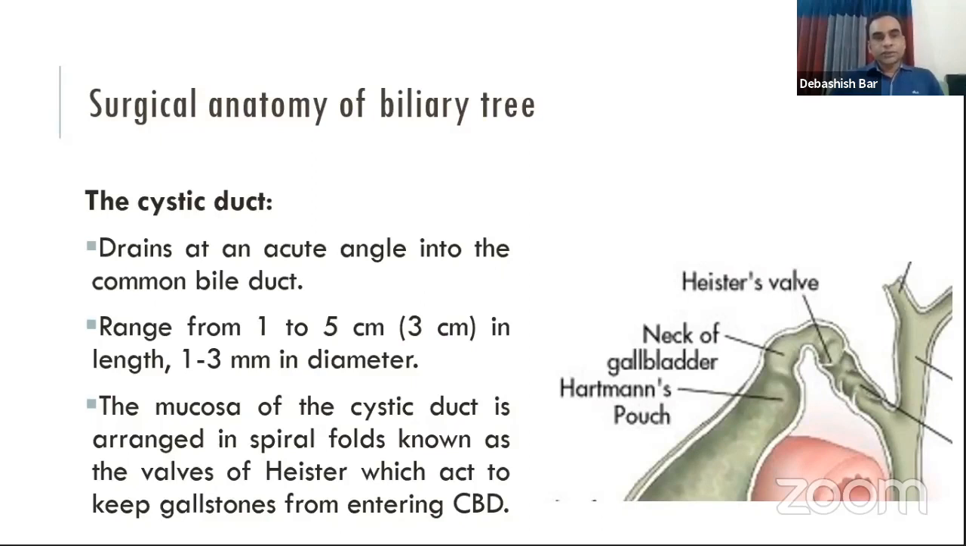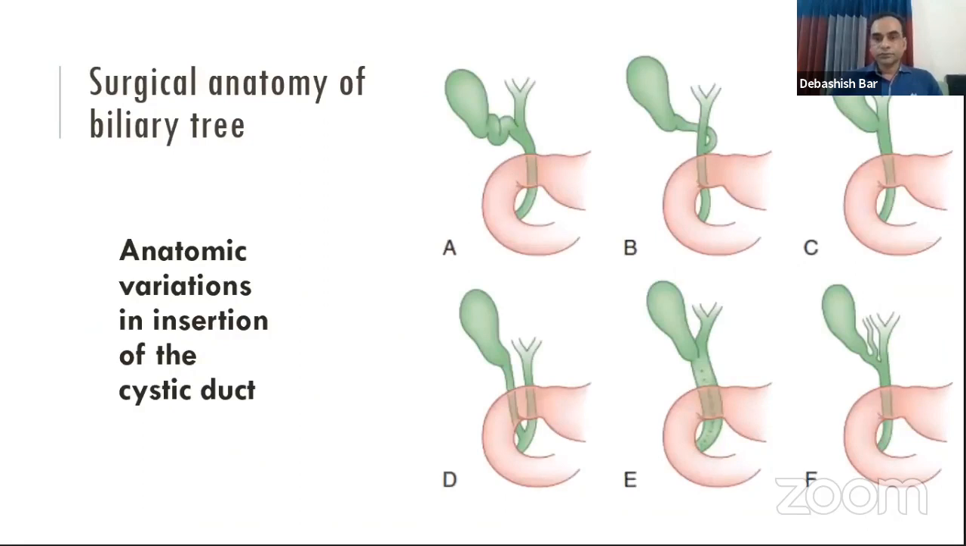The cystic duct is about 1 to 5 centimeters long and about 1 to 3 millimeters in diameter. It drains the gallbladder into the common bile duct. And there are some mucosal folds. These are known as Heister's valve, and these valves prevent the passage of gallstones into the bile duct, and thus prevent the occurrence of secondary bile duct stones, which come from the gallbladder into the hepatic duct or common bile duct.